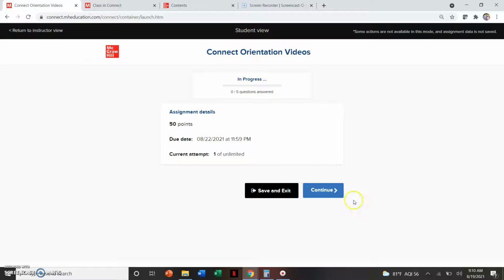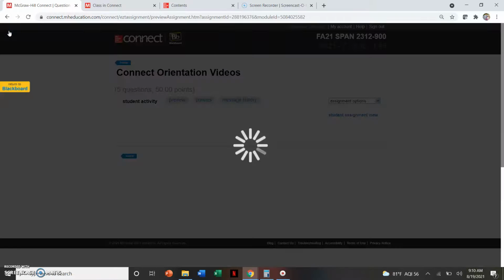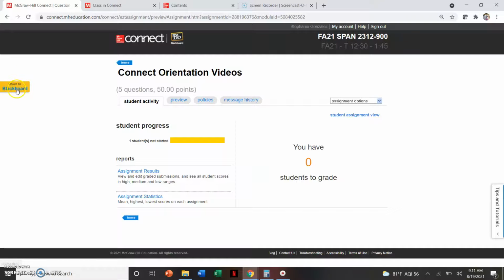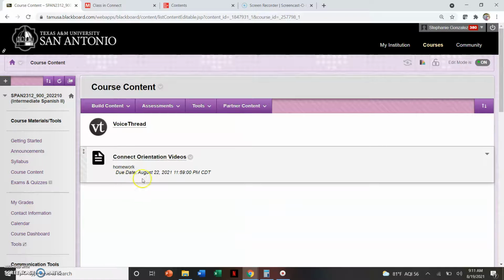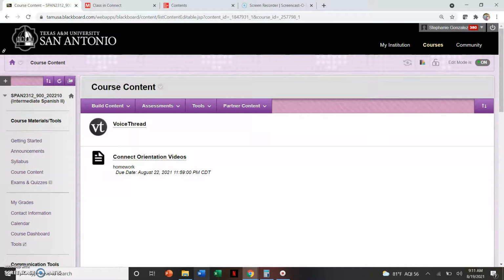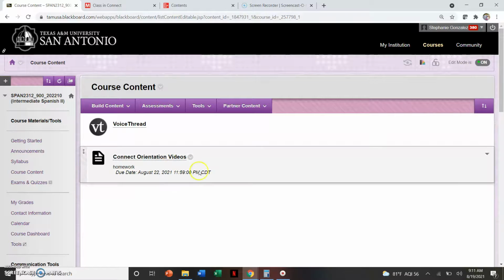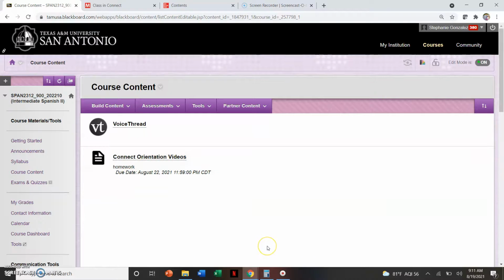I gotta do student assignment view because it shows me instructor view. So this will be the page that it shows you so that you can start working. Notice though that you do have unlimited attempts. So if, for whatever reason, and maybe not on this assignment, but other assignments, if you want to complete them, you can complete them as many times as you need to before the due date. And it also tells you what the due date is here on Blackboard so that you can see they will be arranged by the due date, so that way you'll be able to see what you have due each week.